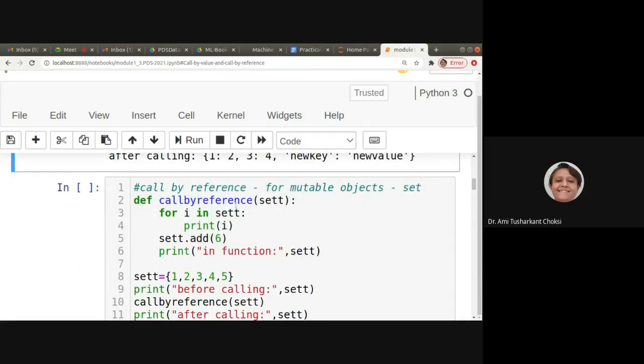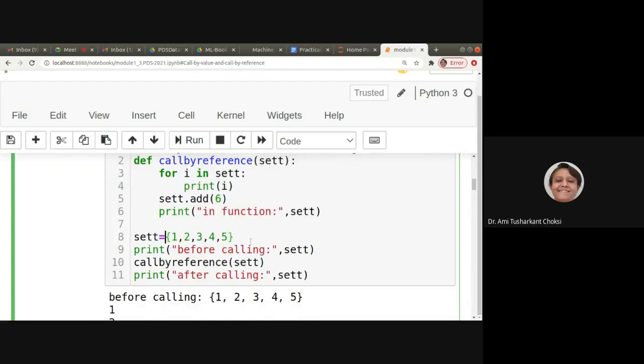So call by reference for mutable objects. You can say we have already done that for list, and we have done that for dictionary. Now we are looking at the set. Same logic: in this particular function we will iterate over the set variable, then modify that set, and in the function we print that particular set. Okay, set is equal to 1, 2, 3, 4, 5. Print before calling set, call by reference, and after calling set. Right, this is what we are doing.